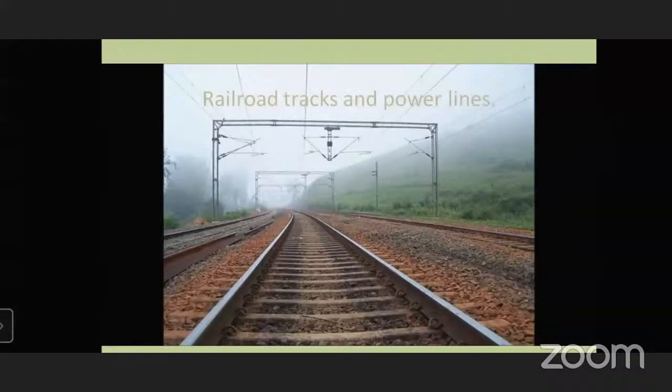Do they intersect each other? No, they do not. So we can call them parallel lines. Also, the power lines above are parallel lines, so they do not intersect each other.